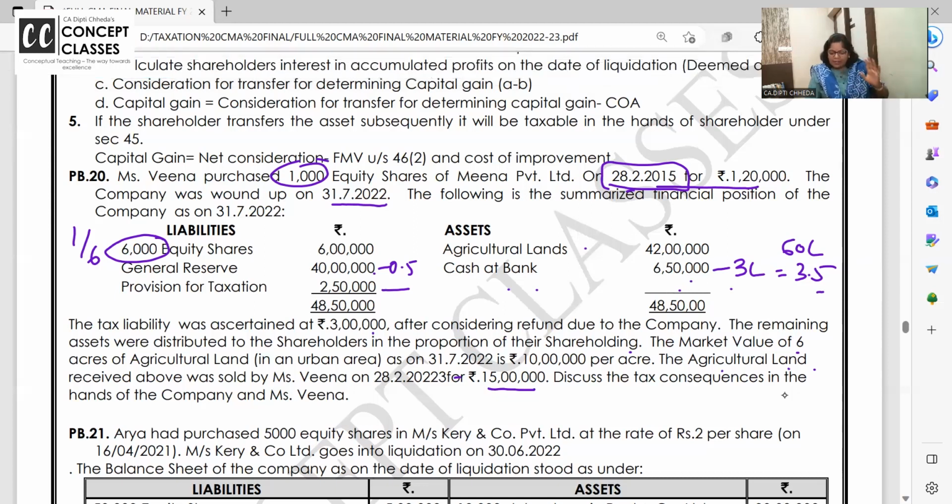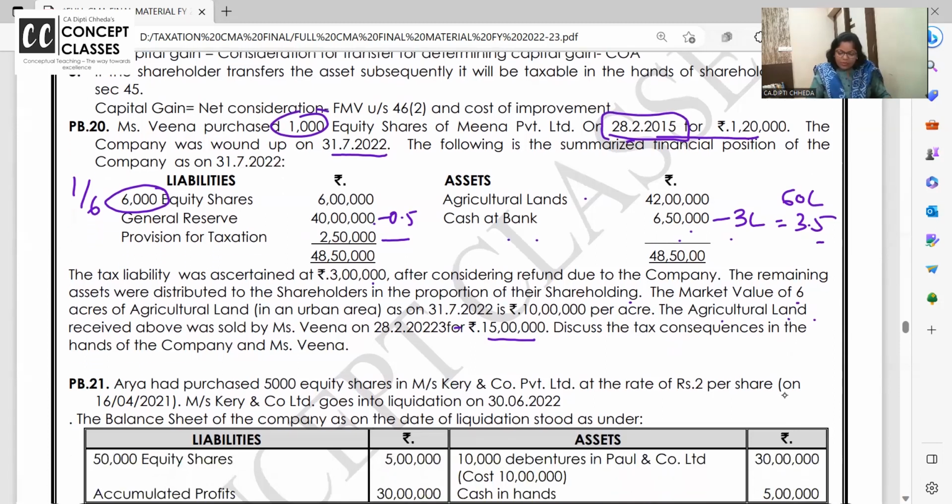So whenever I get something out of the company on liquidation, that fair market value is the sale consideration. When I sell it, this fair market value will become the cost. Followed? This we have seen in the joint development of the property also. That my land and your construction, we make flats. Whatever flats you give me at fair market value, that is the cost of the land. And when I sell those flats, that FMV will become the cost. Okay. So take a screenshot of this problem number 28.